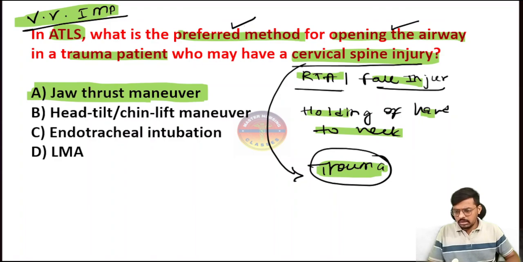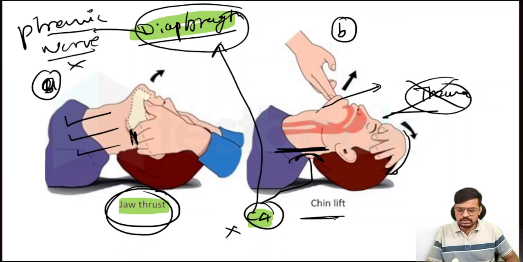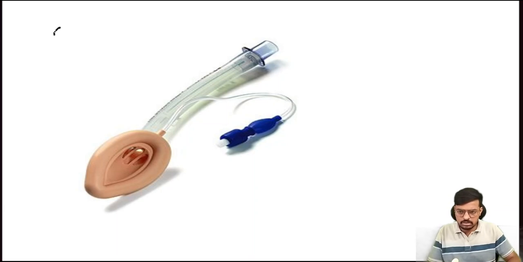Then comes the image based questions. They can ask this technique. What do we call this? This is the jaw thrust maneuver. Again, this one is the head tilt chin lift maneuver. Very important.